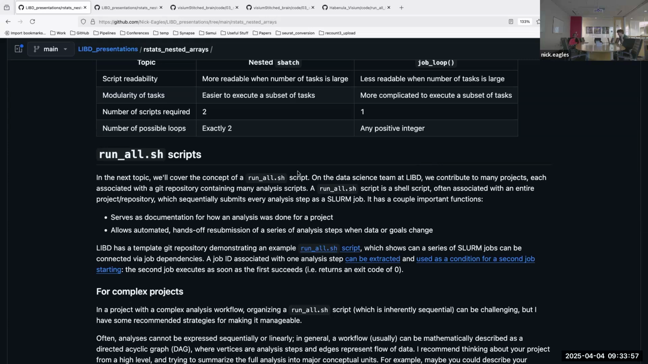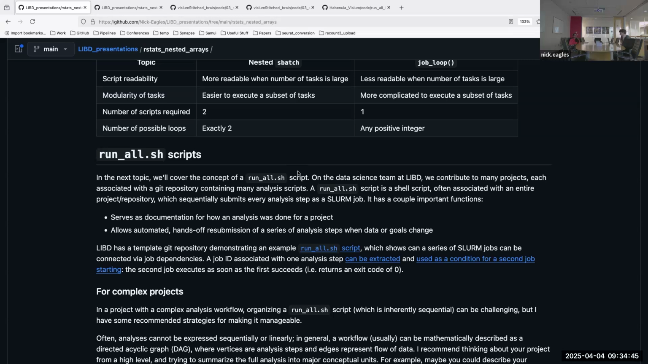when we have a project associated with a Git repository, usually that repository has a bunch of analysis scripts. And so we like to write what's called a run all script. That's a shell script associated with the project or repository, and the idea is that it contains every analysis step in the project. We do that for a couple of reasons. One, it serves as documentation for how to do the analysis for that project, and it forces you to be organized about your series of steps.